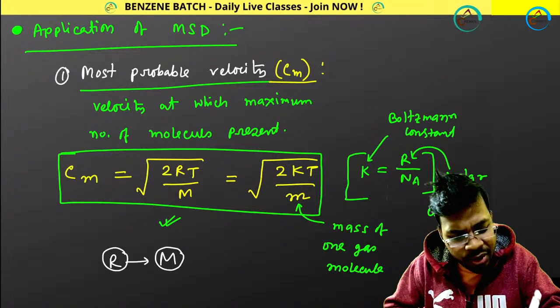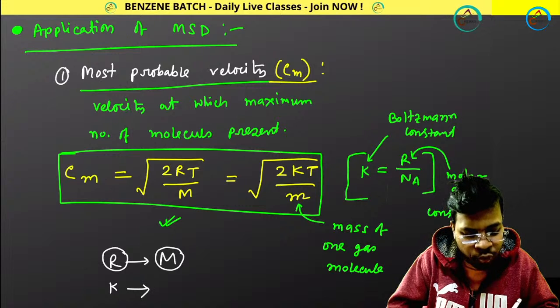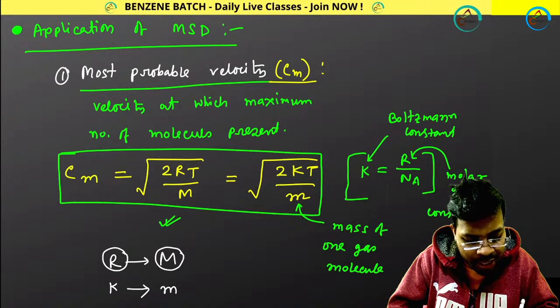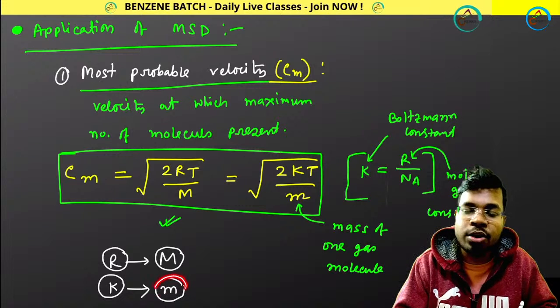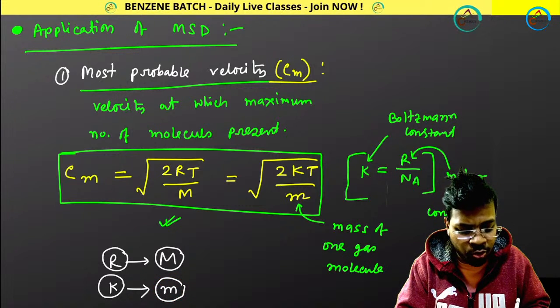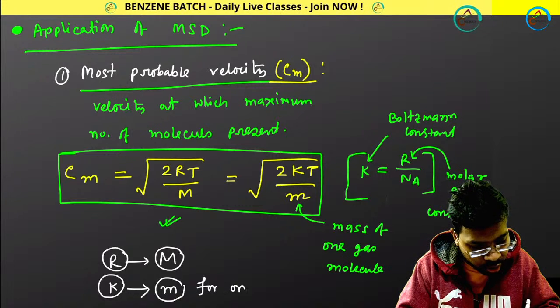Got it? And if you consider k, it is called the Boltzmann constant. If you consider the Boltzmann constant, you will be getting small m, normal mass, not molar mass. Not the mass of 1 mole of molecules, but the mass of only 1 molecule. So for 1 molecule you are having this mass. Remember, for 1 molecule.